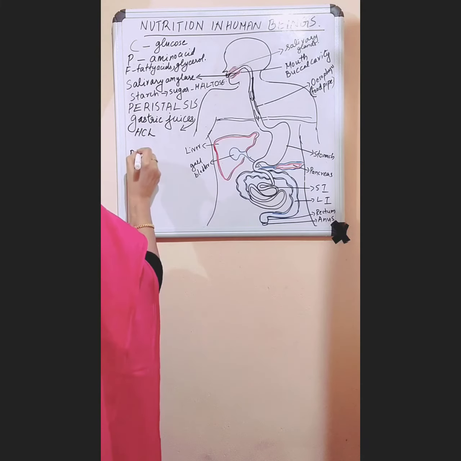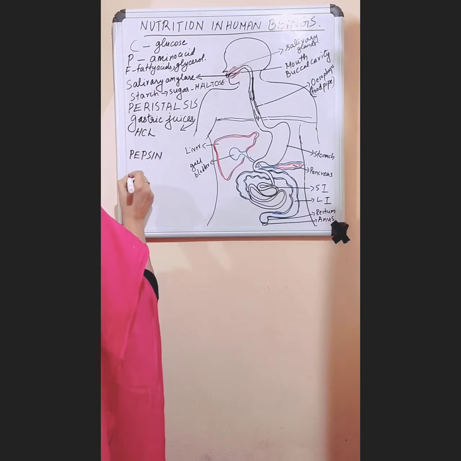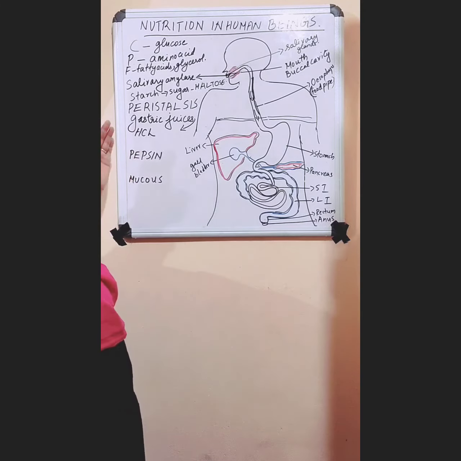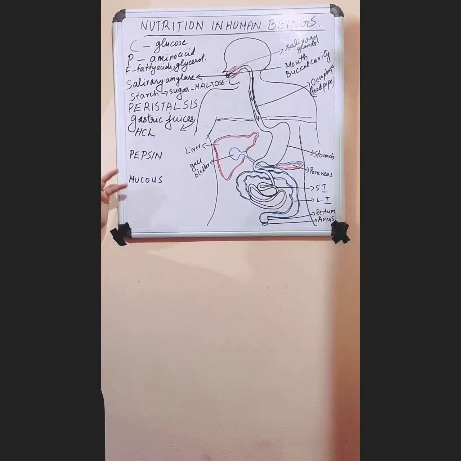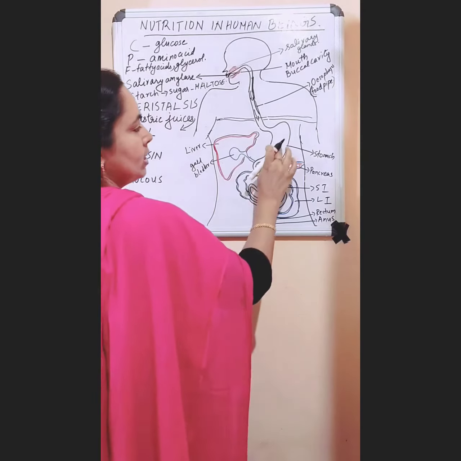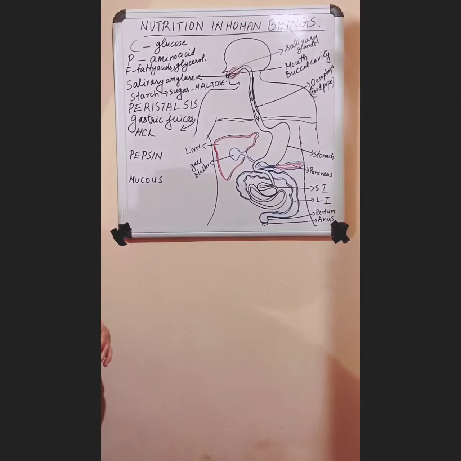Then second one is an enzyme called pepsin. And third one is mucus. So which are the gastric juices? HCl, hydrochloric acid, the enzyme pepsin, and mucus. So these are the 3 gastric juices that are present inside the stomach.